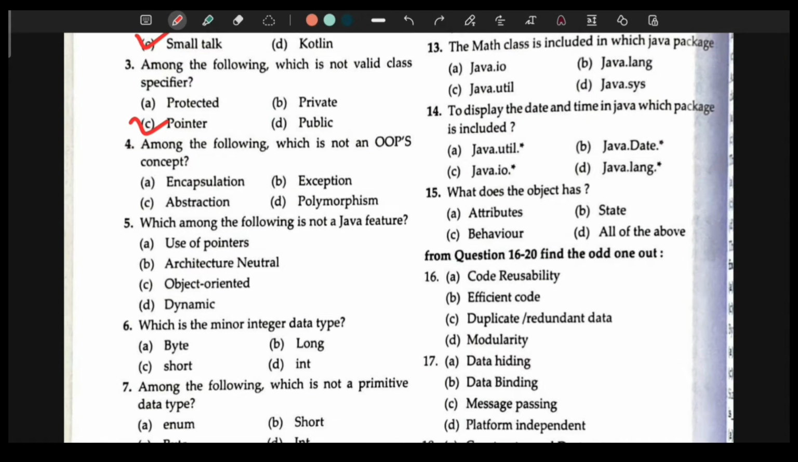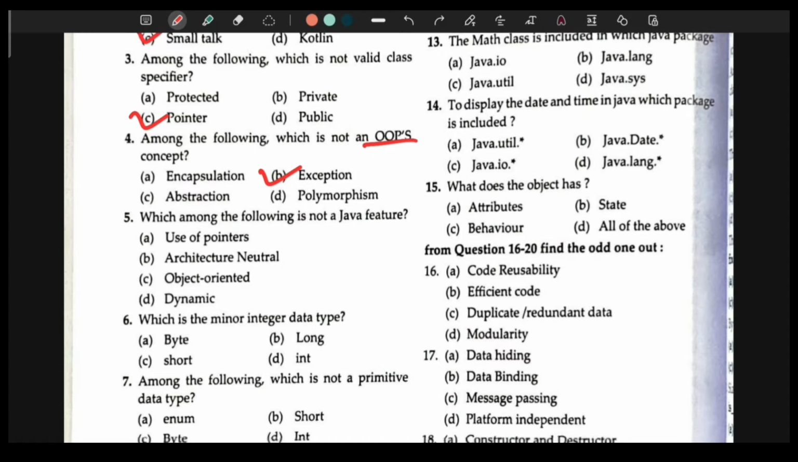Question 4, among the following, which is not an OOP's concept? So OOPs means object oriented programming, right? So exception is not a concept of object oriented programming, rest all of them are.